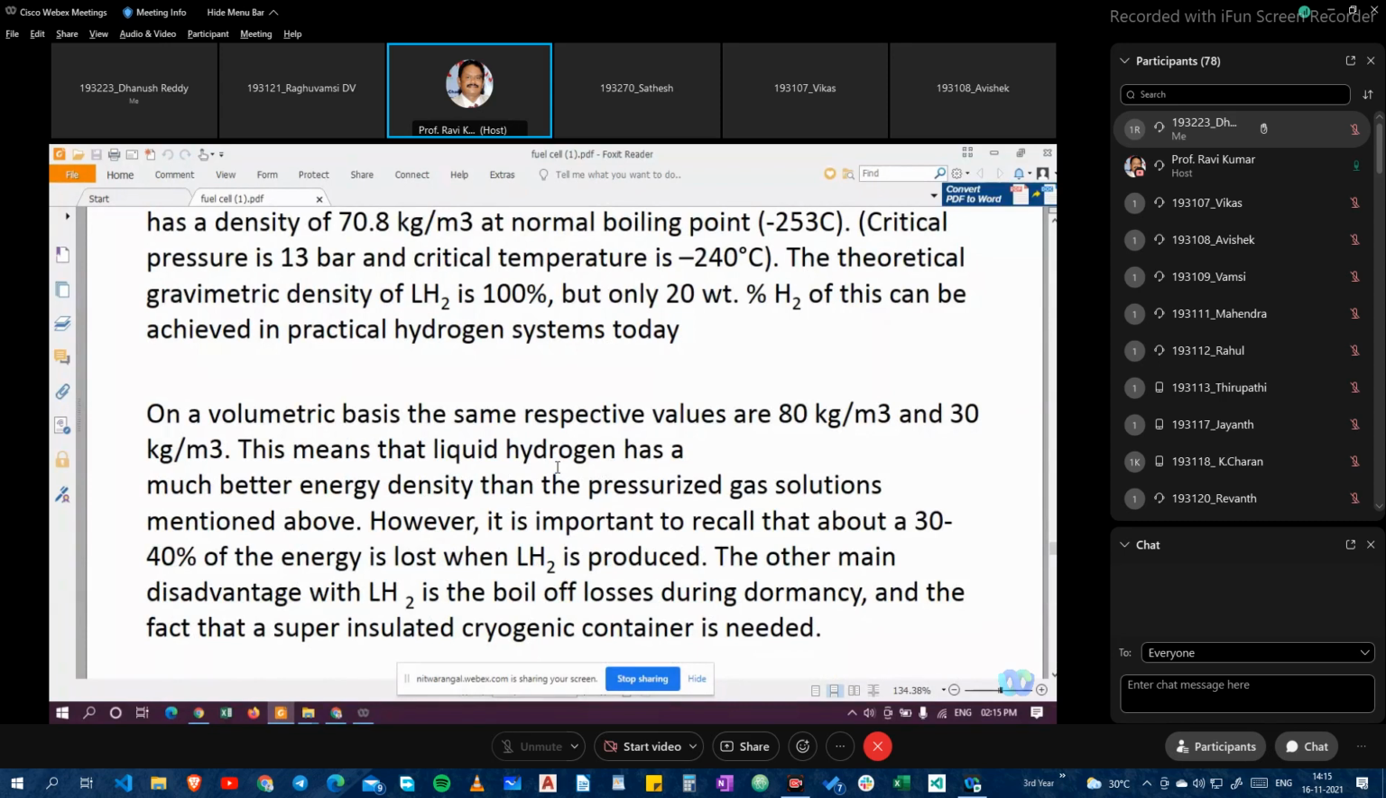This means that liquid hydrogen has a much better energy density than the pressurized gas solutions mentioned above. However, it is important to recall that about 30 to 40% of energy is lost when LH2 is produced.